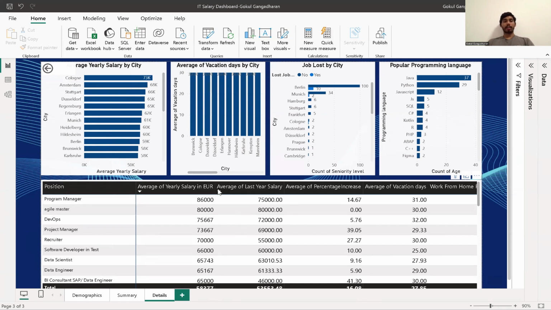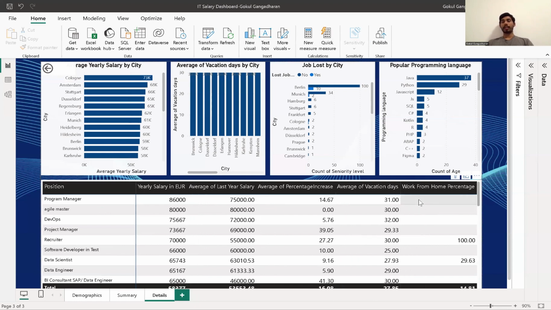The average salary of a female working as a program manager is 86,000, and the previous year was 75,000. We can clearly see almost a 15% increase in their salary, and they are having almost 31 days of average vacation in a year, and they all work from office. Now nobody works from home.